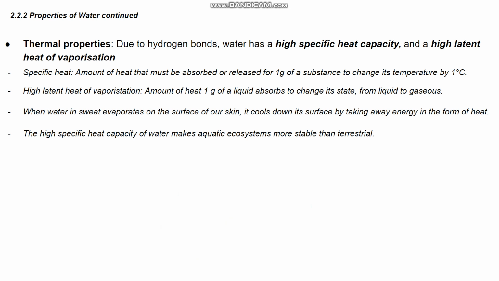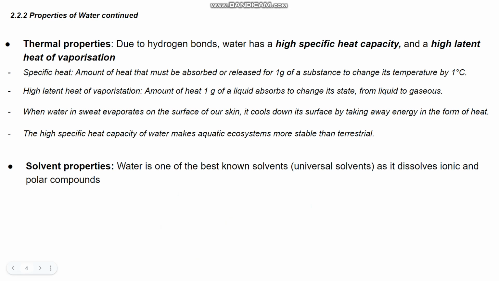And the high specific heat capacity of water makes aquatic ecosystems more stable, as it takes a lot of energy to change the temperature of the water.